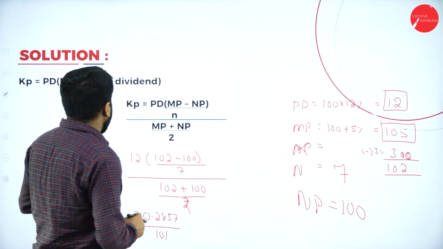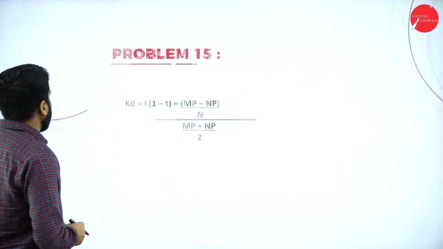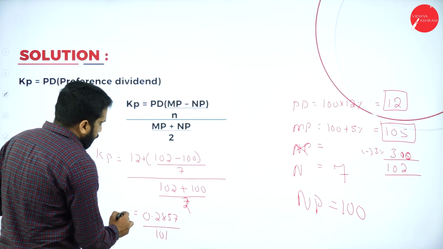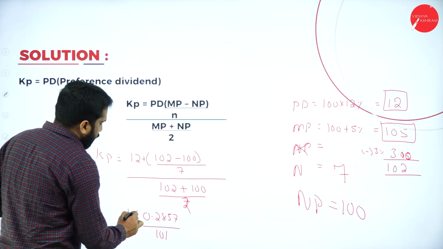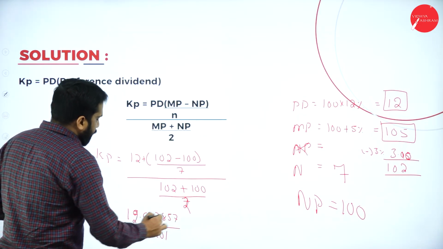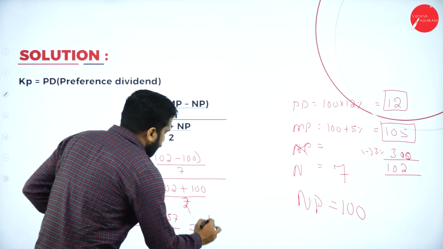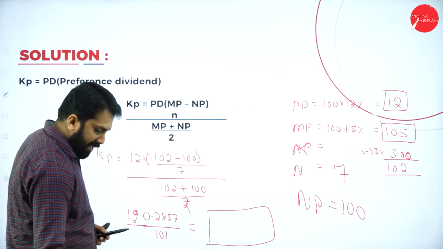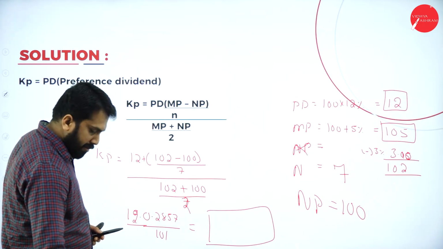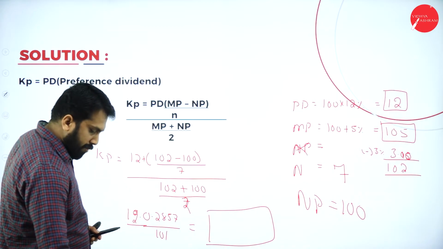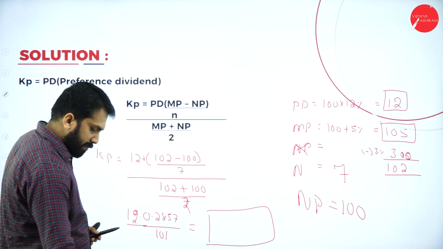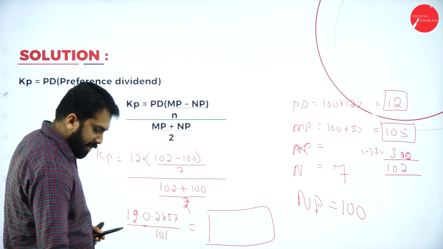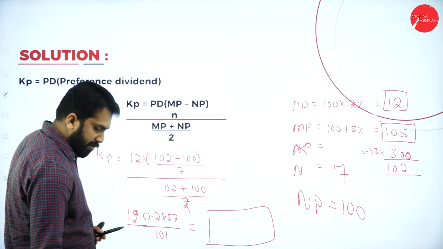102 plus 100 divided by 2, this will be 101. Now, so what is your preference shares now? Your preference shares has to be plus, it is 12 rupee. So 12 rupee plus 0.2857 means this will be 12.2857. What will be your final answer? 12.2857 divided by 101.